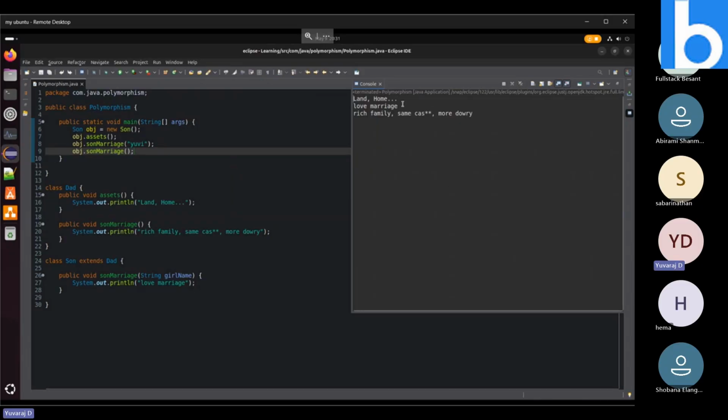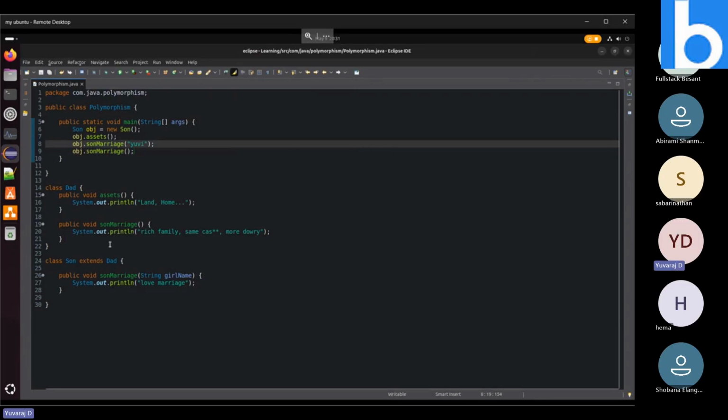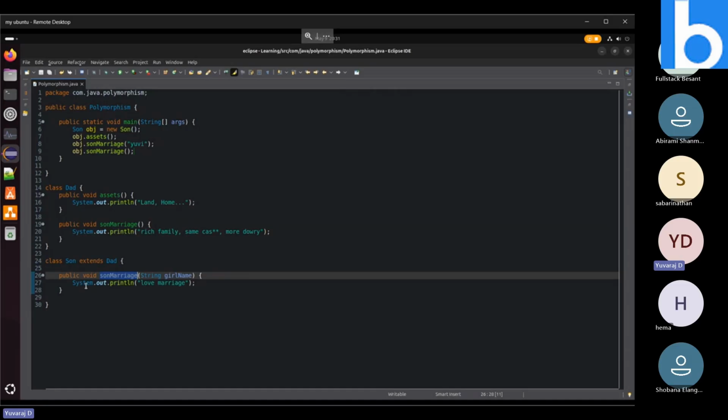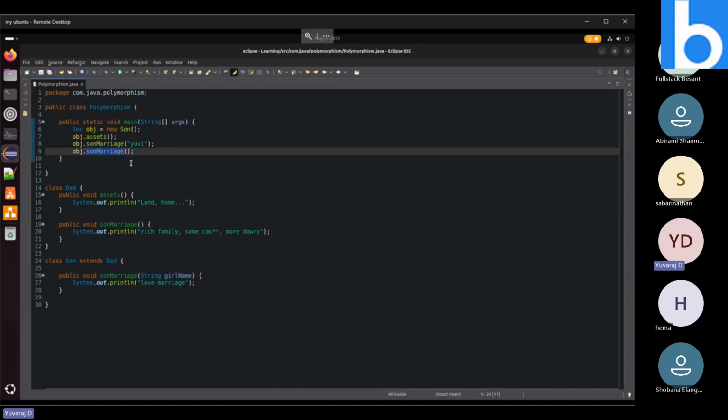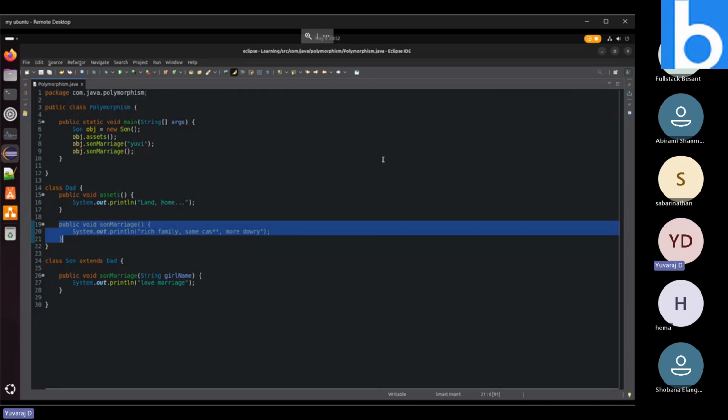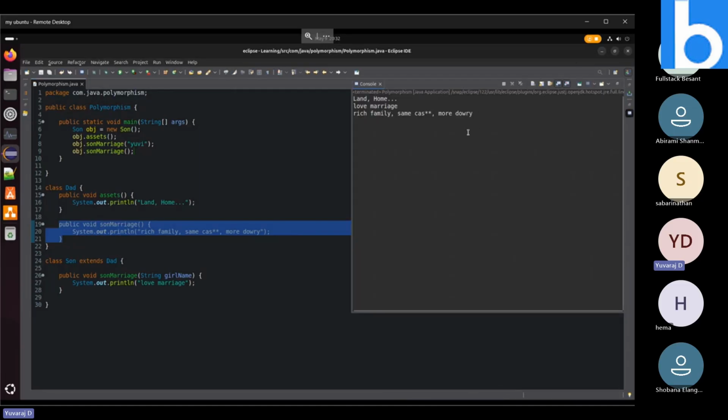So see, the land home and love marriage we are calling will be considered a normal method. This is not overriding. Whenever I call this, this particular implementation will be called because this method contains a parameter and it is being provided a parameter, so it gets printed. And whenever we call this son marriage, it will come and check the son class first. Inside the son class there is no method named son marriage with no argument, so it will go to the parent class and print the implementation over there, and we get the result like this.